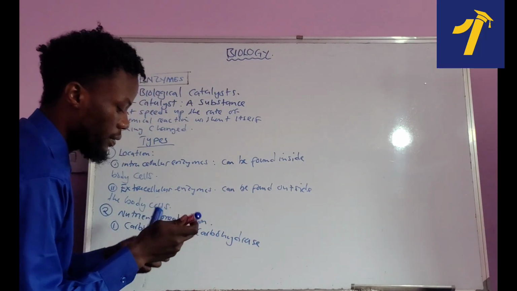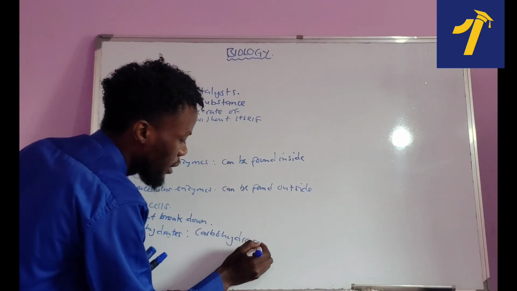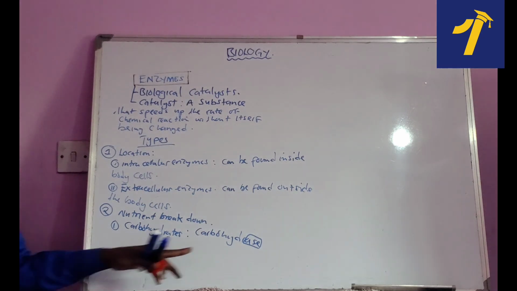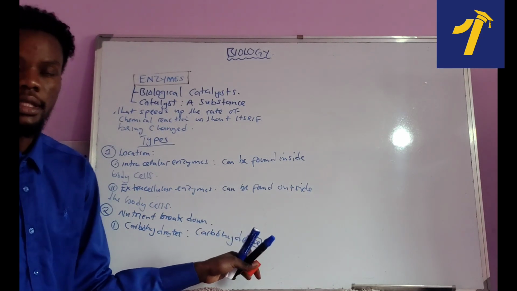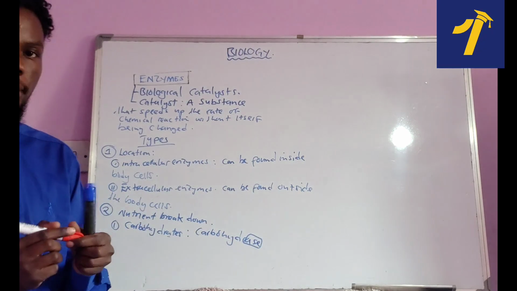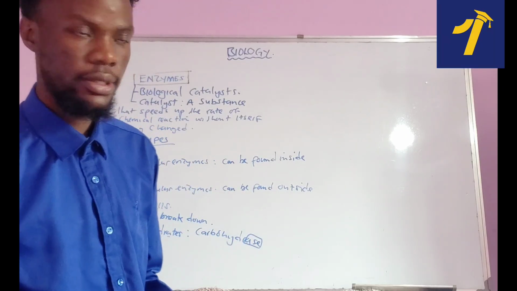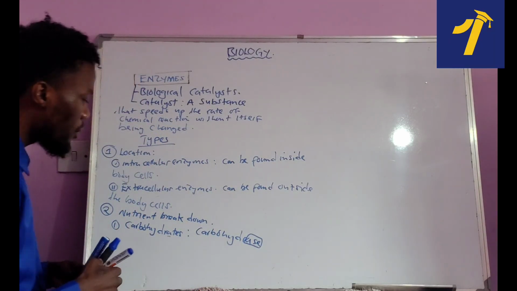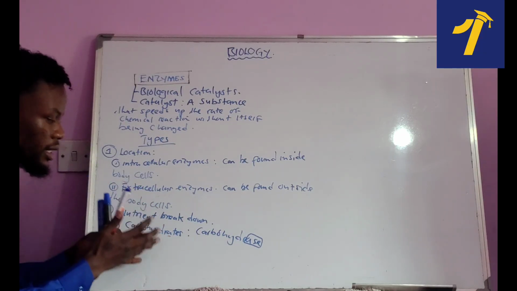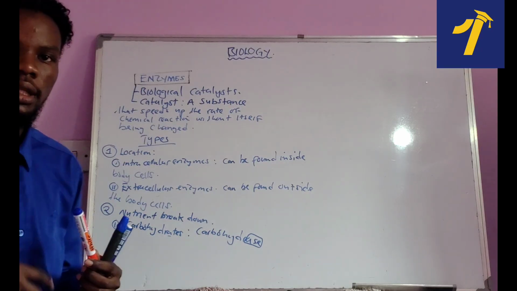As you can see, let me highlight this, the ending part here, AS. Carbohydrase, the AS means that it's describing an enzyme. So carbohydrases are the enzymes that act on carbohydrates. Examples of these carbohydrases are what we're going to talk about under digestion.